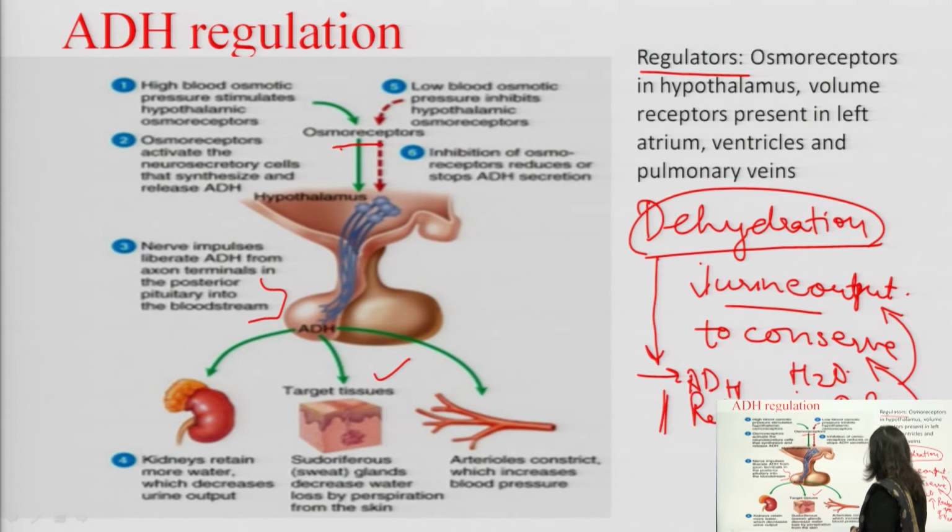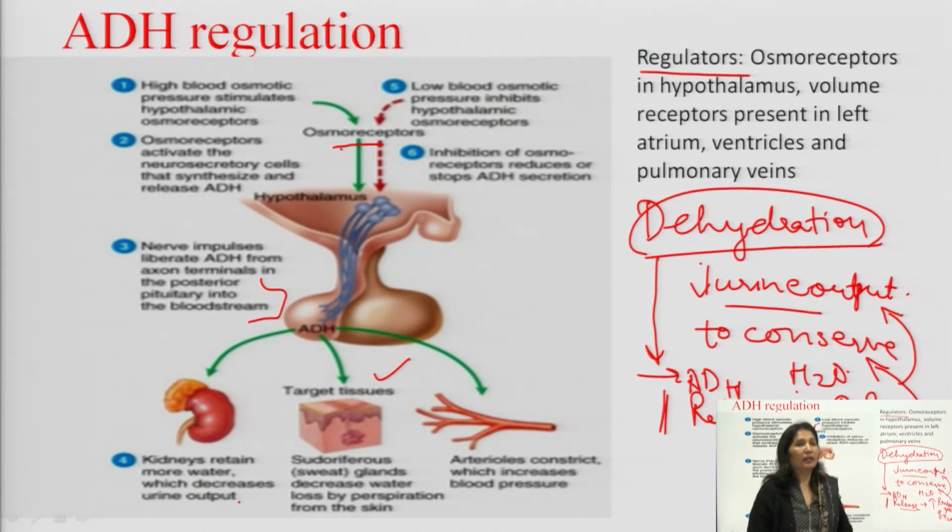So antidiuretic hormone will be released from the posterior pituitary and through the blood will reach the kidney, and in the kidney it will increase the reabsorption of water and thus decrease urine output. So this is how it gets regulated.